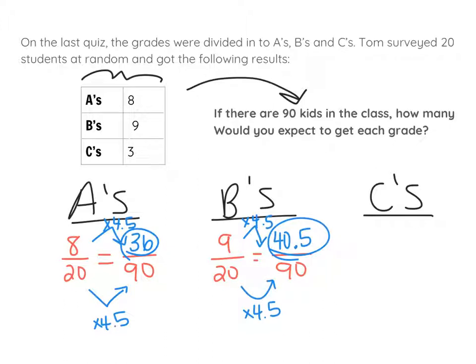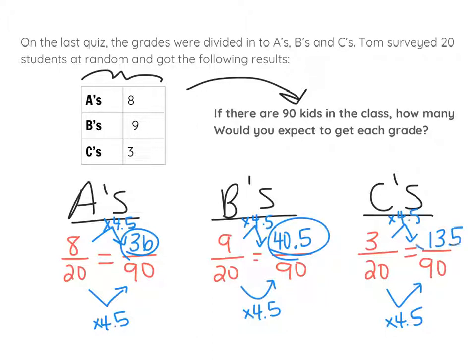Finally, for C's, that's 3 out of 20. What is that out of 90? Again, it's 4.5 times as much. And 3 times 4.5 is 13.5 students. So 13 or 14 students would get C's.